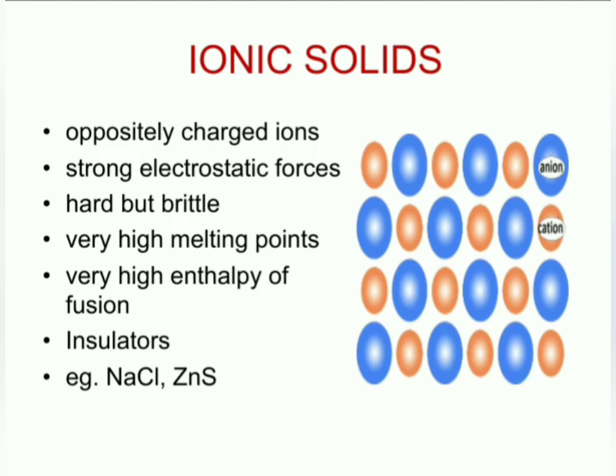These solids are hard, but they are brittle. Suppose you beat an ionic solid with a rock, it breaks into small pieces or crumbles into powder. They have very high melting points because there are strong attractive forces between oppositely charged ions, and it is difficult to break those forces. Because of high melting points, they have very high enthalpy of fusion.